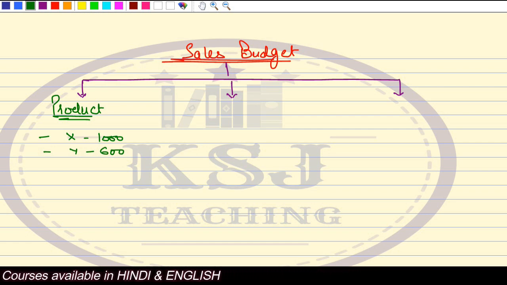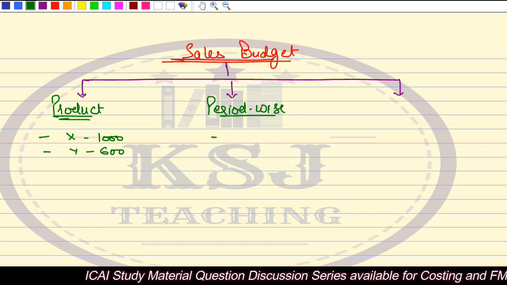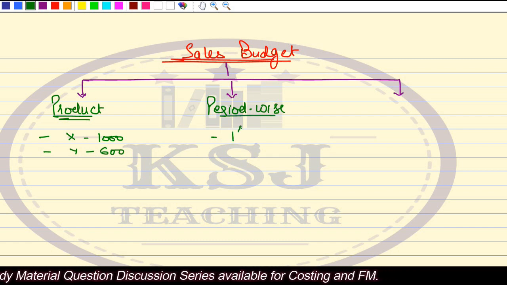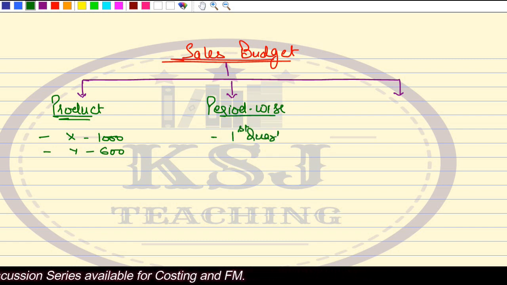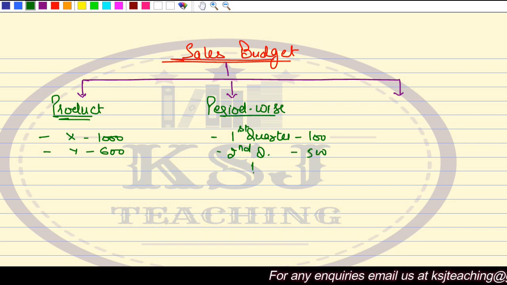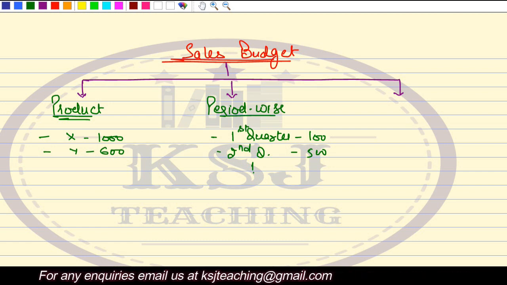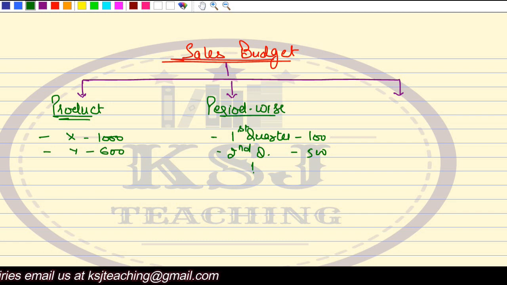Depending upon the demand. The second is, we can also prepare the sales budget period wise. Period wise means in which period you want to make how many units, right? Say in the first quarter you want to sell 100 units, right? In the second quarter you are planning to sell 500 units, right? And so on. So this is period wise sales. Why is it relevant, period wise?